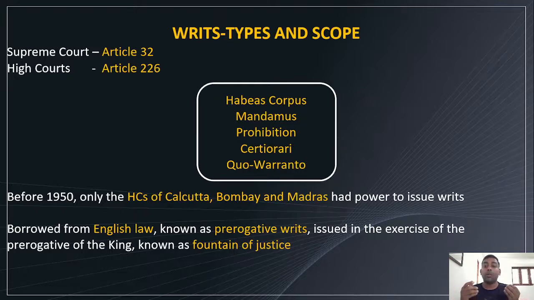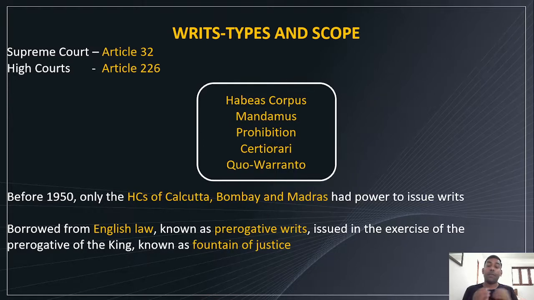And using Article 226, High Courts get the power to issue writs, right? So both the Supreme Court and High Courts can issue writs: the Supreme Court using Article 32 and High Courts using Article 226. And these are the different types of writs: habeas corpus, mandamus, prohibition, certiorari and quo-warranto.